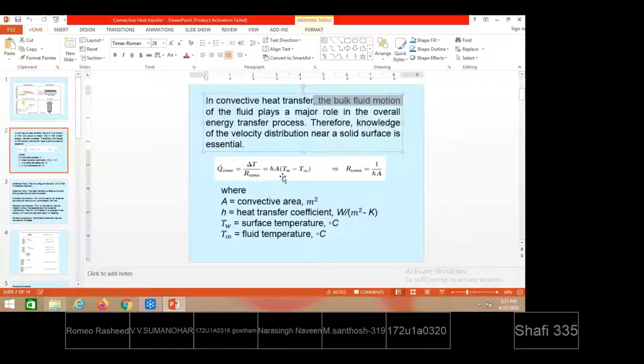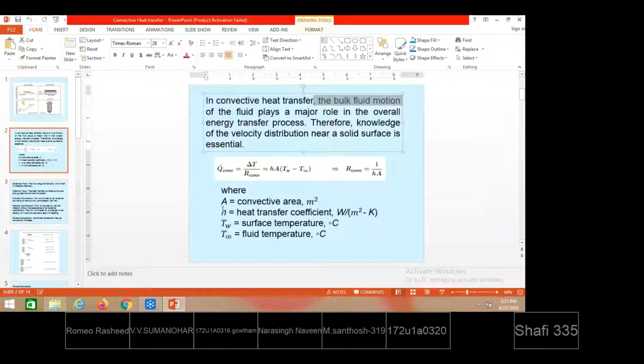Q convection equals h into A into (Tw minus T infinity). This is the wall temperature or solid surface temperature minus the fluid temperature. We assume that both are constant: a uniform temperature is maintained throughout the surface, and throughout the fluid also. Then the amount of heat transferred from the solid surface to the fluid is equal to hA(Tw minus T infinity). Suppose the fluid has more temperature, this must be taken as T infinity minus Tw.